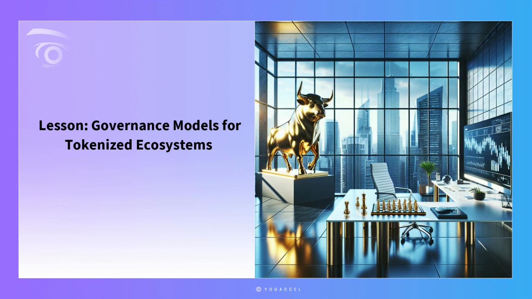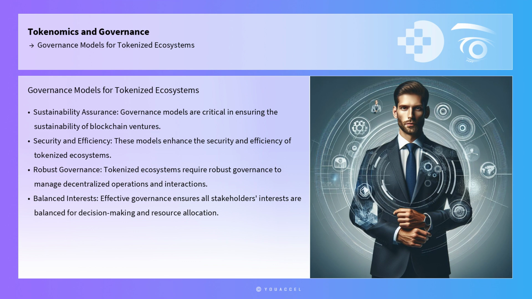Lesson: Governance Models for Tokenized Ecosystems. Governance models for tokenized ecosystems are critical in ensuring the sustainability, security, and efficiency of blockchain ventures. Tokenized ecosystems, which utilize blockchain technology to tokenize assets or services, require robust governance to manage the decentralized nature of operations and interactions. Effective governance models provide the framework for decision-making, conflict resolution, and resource allocation, thereby ensuring that all